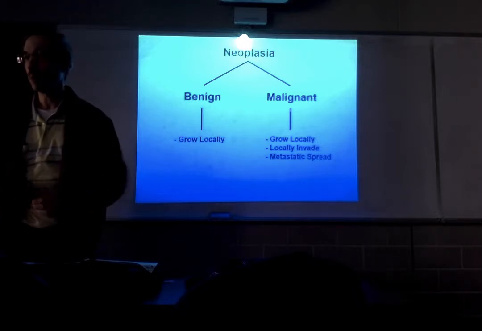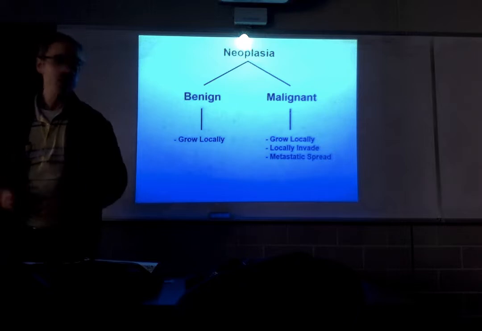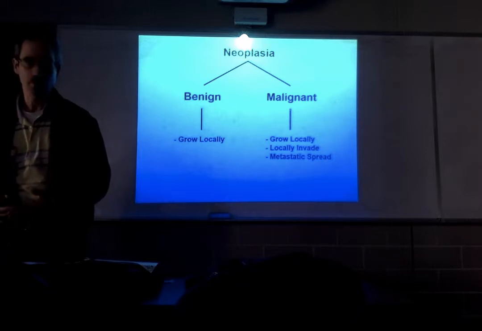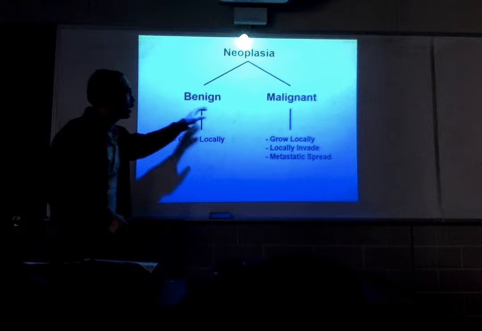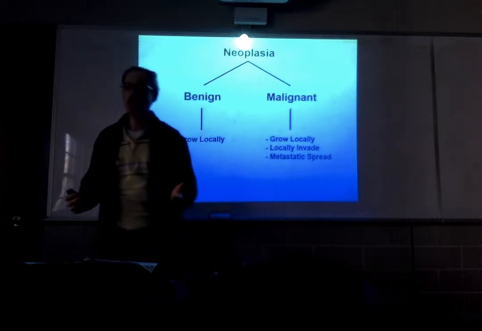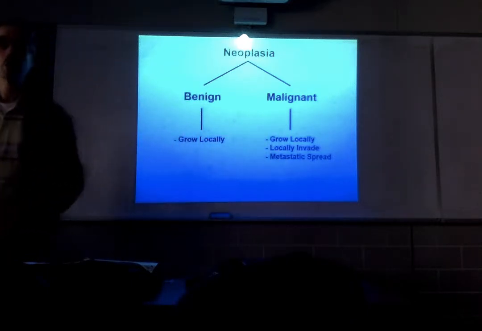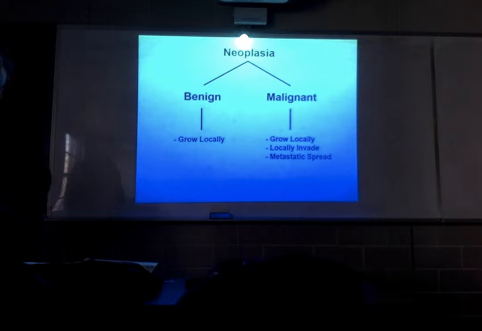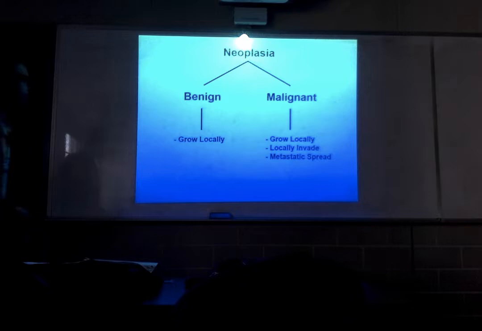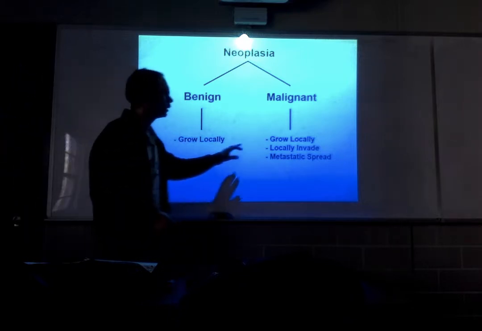Another word for a bump is a tumor. And so benign and malignant neoplasms may be collectively referred to as tumors because they make some sort of bump as they grow.